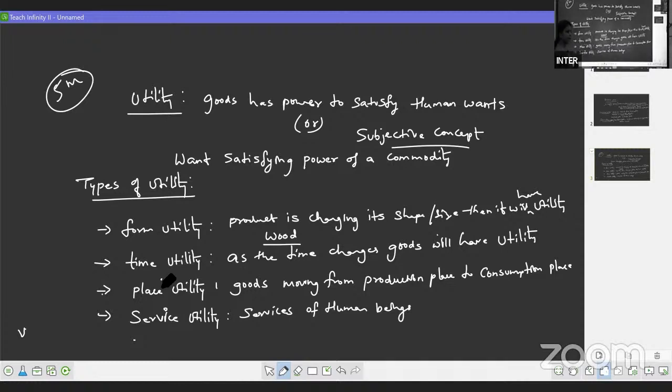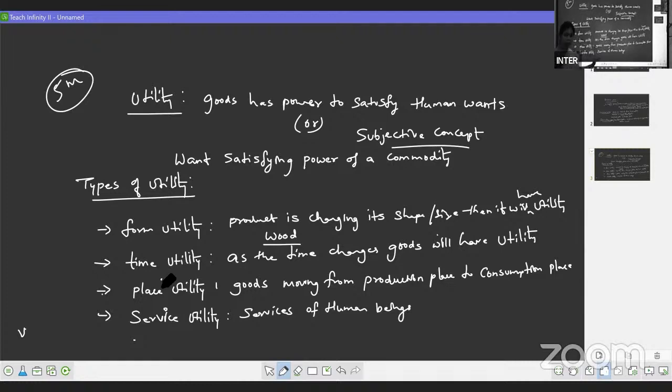Next, we have place utility. Place utility is when the goods move from the production point to the consumption point. For example, we have vegetables. When vegetables are with farmers, they are not satisfying your want. But when they are available in the market, you can buy them and satisfy your want. So such utility is called place utility.